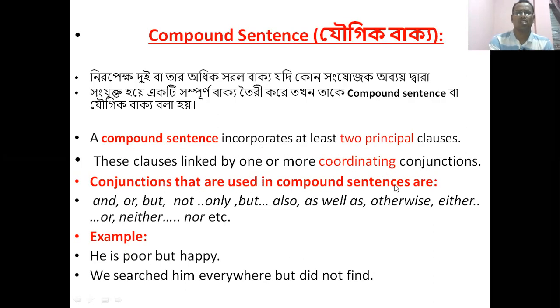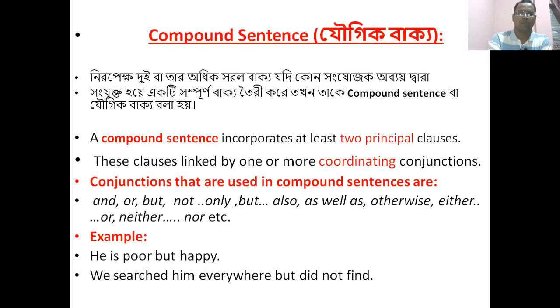Conjunctions that are used in compound sentences are and, or, but, not only but also, as well as, otherwise, either or, neither nor, etc. He is poor but happy. We searched him everywhere but did not find him. Dear learner, you learned about compound sentence, the definition of compound sentence and the examples of compound sentence today in this class.